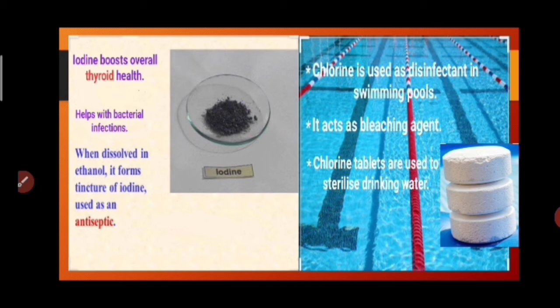It is used as a bleaching agent as well. Now a bleaching agent's work is that it helps to make things white or colorless. Chlorine tablets are often used to sterilize drinking water.